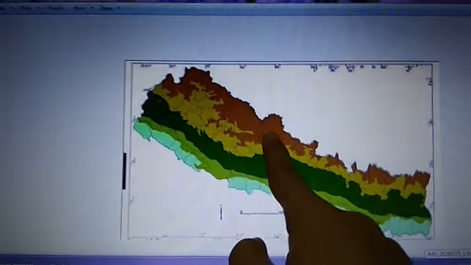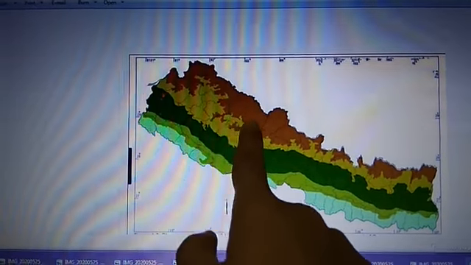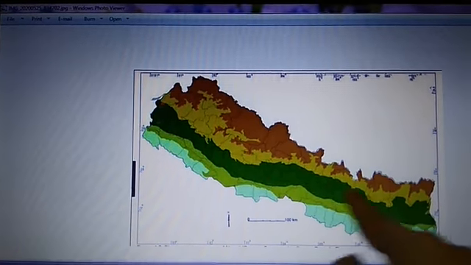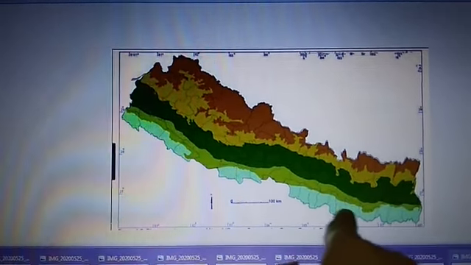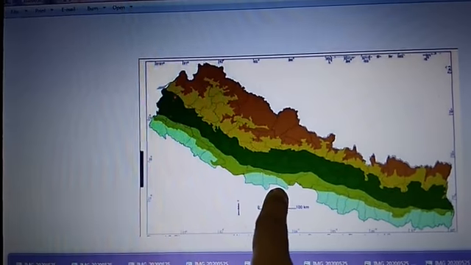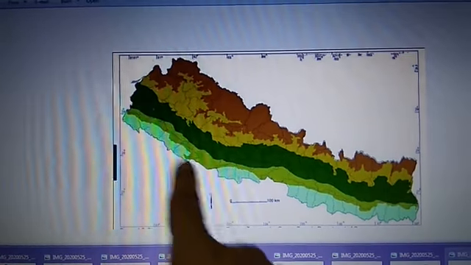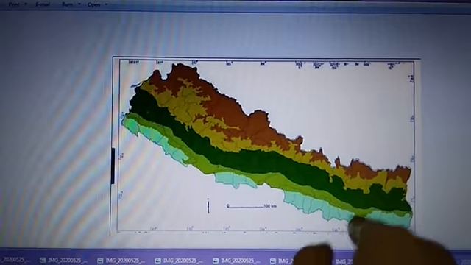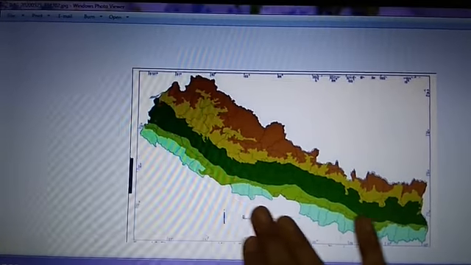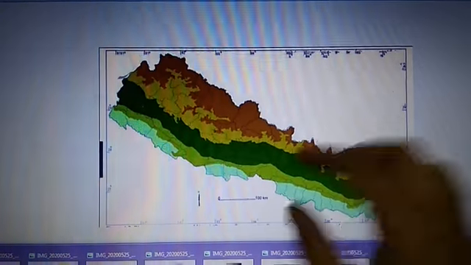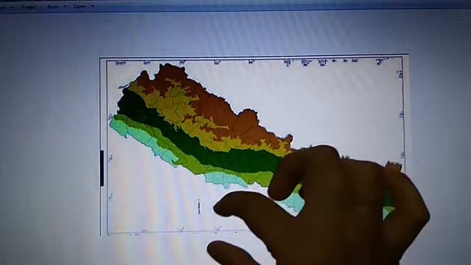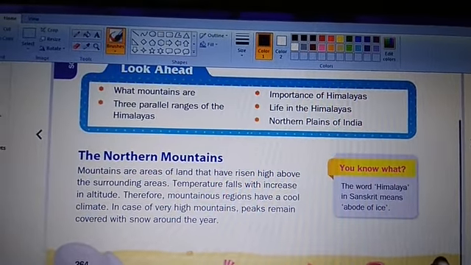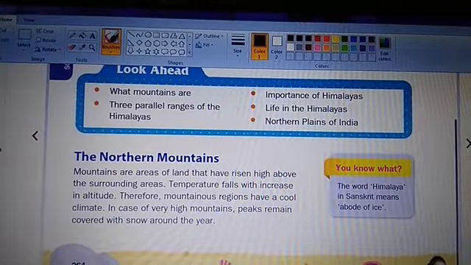Here we have the mountain ranges. This brown one, yellow one, and the green ones. These are the mountain ranges. Now this sky blue part, this part is called a terai. It is in between, and this white part is the plains, northern plains. So in between the mountains and the plains, you see this region which is called terai.